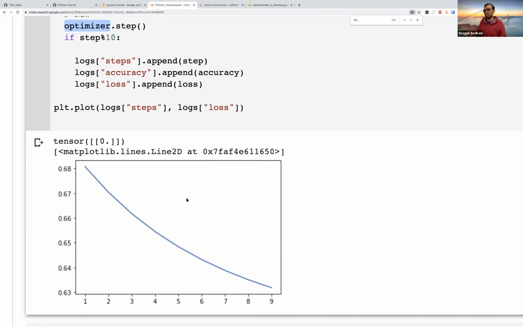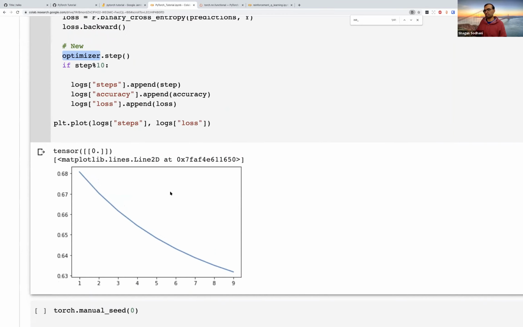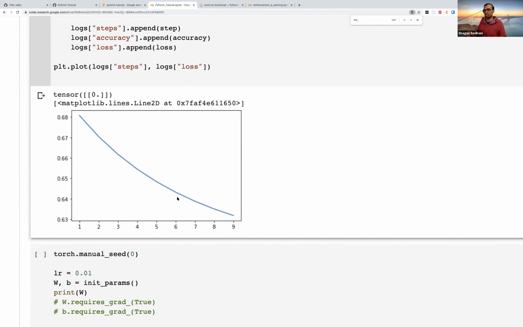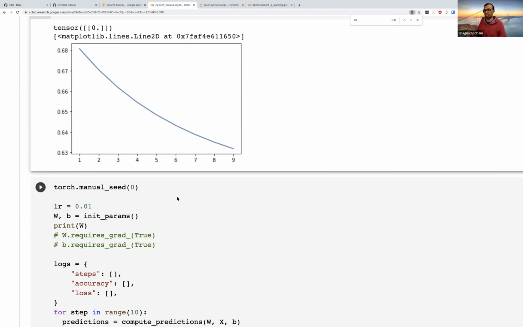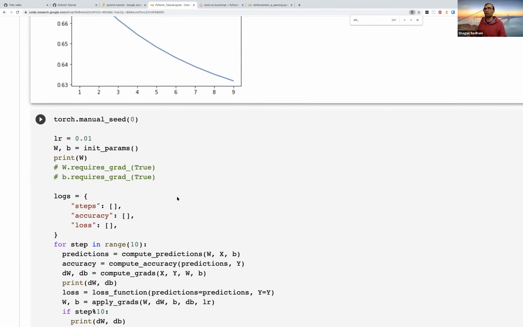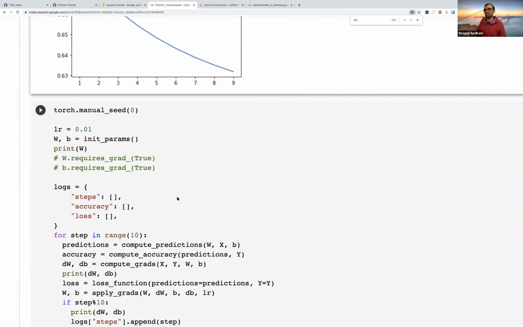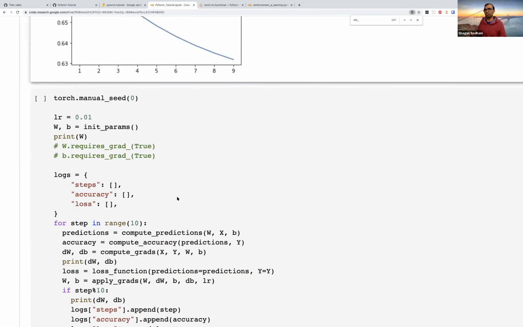Okay, in this case, we now see that things are at least moving down and looking somewhat better. Is there anything we want to go over in this example? Oh yeah, I just ran the same thing again with the previous function.